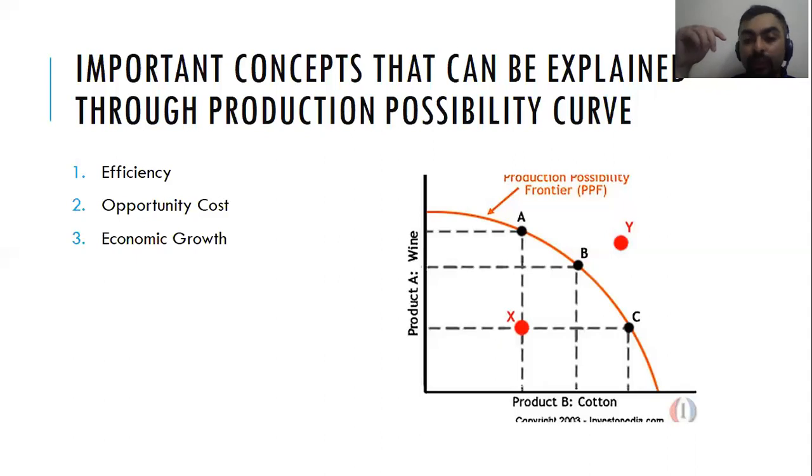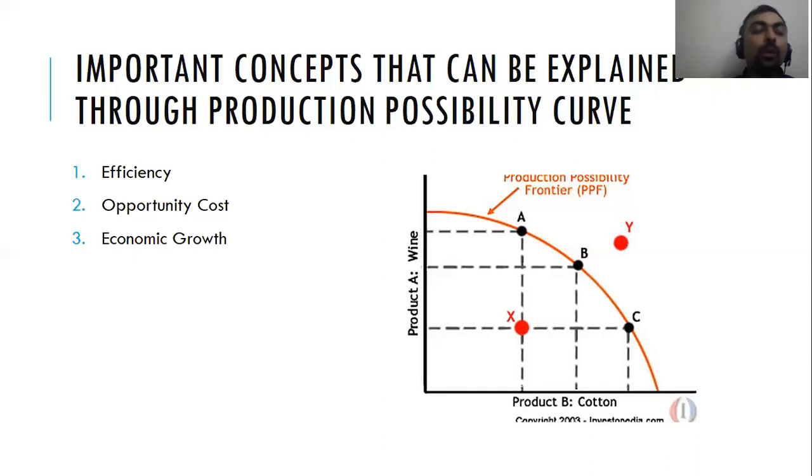This is opportunity cost. If you want to increase the production of one good, you will have to forego the other one. It cannot happen that you keep on increasing both goods at one point in time.